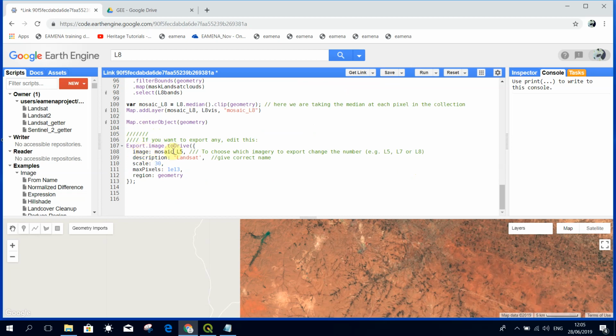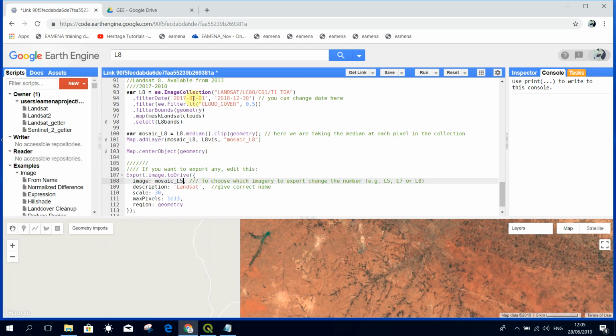You see here that I've got mosaic L5. All you need to do here, if you want to download a different one, is just change the number. So at the moment we're downloading the Landsat 5 image, which was from the 1980s. If you want to download the Landsat 8 image from a more recent date, all you need to do is change that 5 to an 8. This bit here in quote marks is just the name that your file will have.